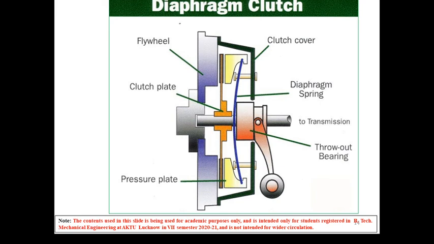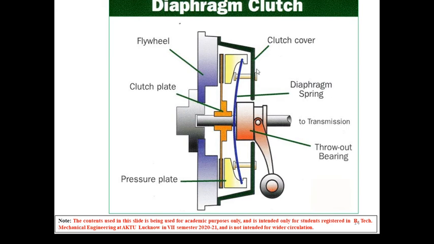Now we can see the diaphragm clutch. Principally it has the same principle, similar in construction to the single plate clutch, but what is the difference? See here, we can see the difference. The components are similar: flywheel, clutch plate, pressure plate. Clutch cover, I have explained this as the housing.